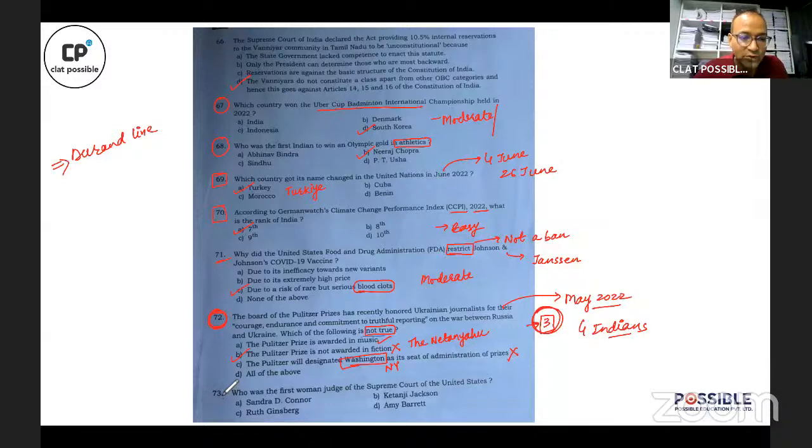Similarly related to 73. So as Surbhi ma'am has also told in her analysis, and as I have also mentioned at the beginning of this lecture, some of the questions were indirect. Indirect in the sense that they were questions related to the latest developments, but not the direct question. For example, look at question number 73. Now, in May 2022, which means last month, Ketanji Jackson was appointed as the first Black woman as the judge in US Supreme Court.